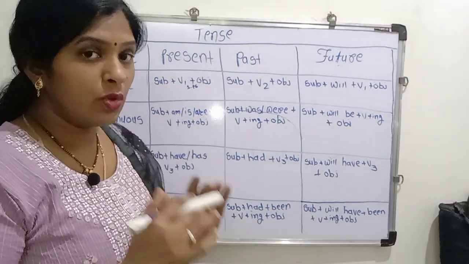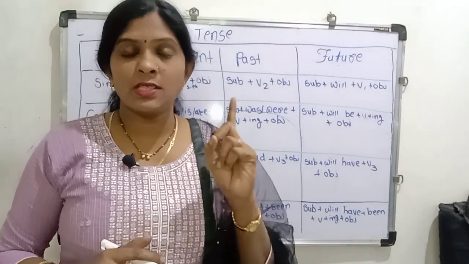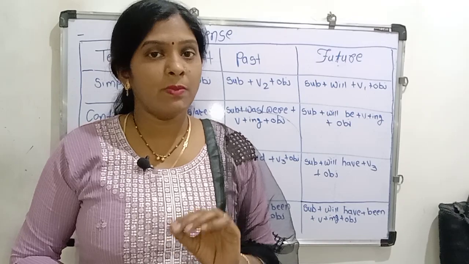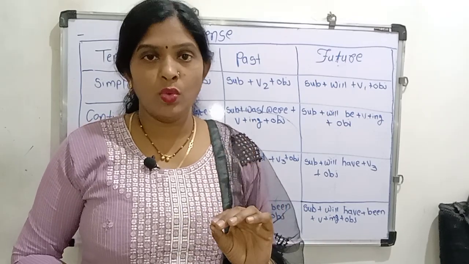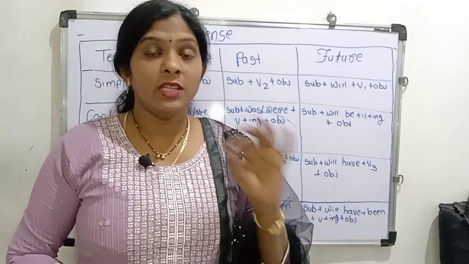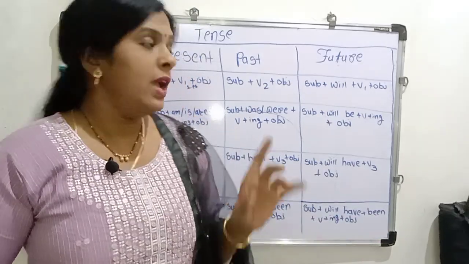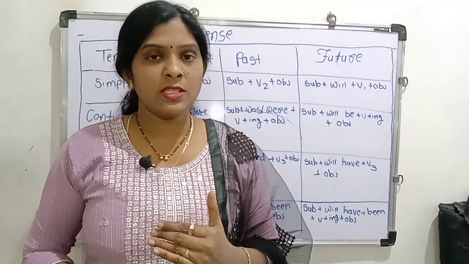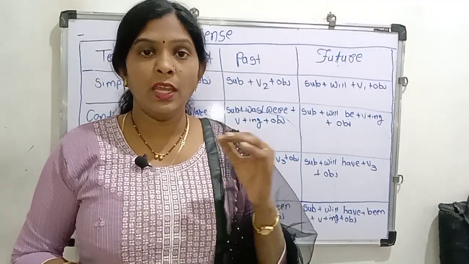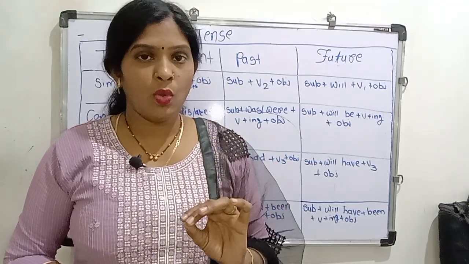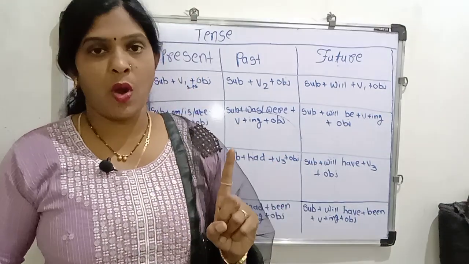When you are using a third person singular subject, third person singular subject means he, she, it and any names, this time use verb plus s. And when you use a plural subject, meaning they, you, we and I also, this time use the verb in the first form.